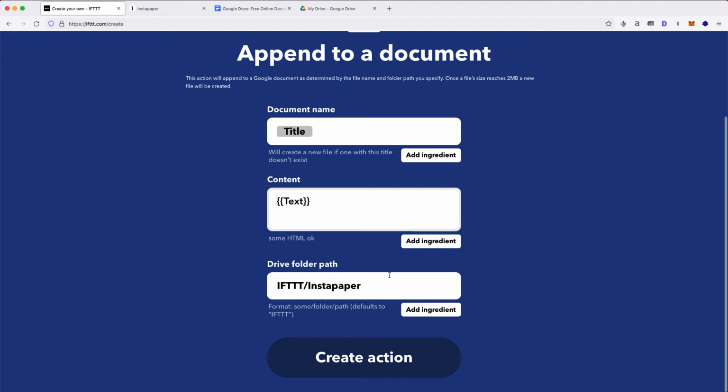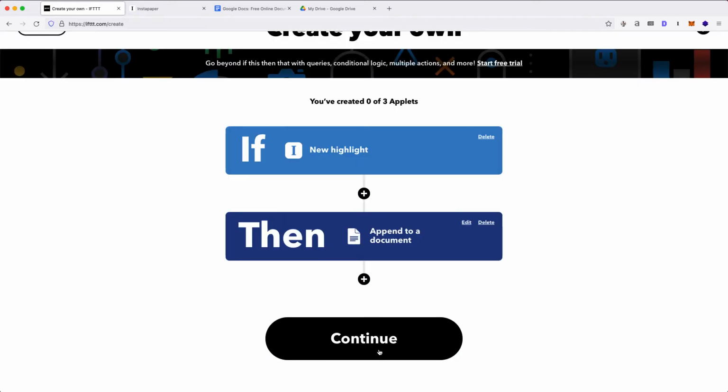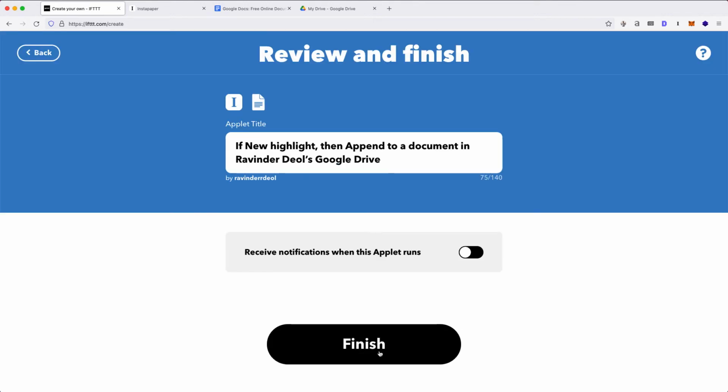Drive folder path. If you have a folder that you want the highlights collected into in Google Drive, enter the path here. Else, the automation will create a folder at the following path, and each piece of content will get its own doc. Now, click Create Action, and again, Continue. Before publishing, we can review the automation. We can change the name of it. However, I'll leave it as it is and click Finish.